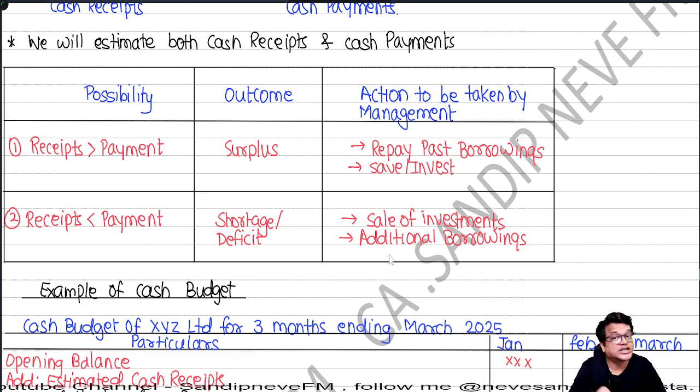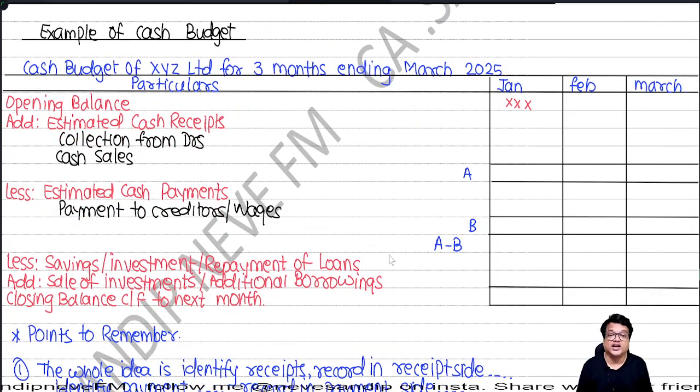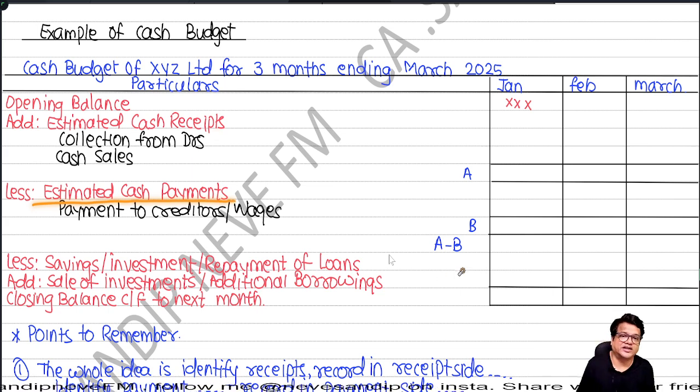Let's see how a cash budget looks. I am very specific. I write an example of a cash budget because if I write no format, people will say, oh sir, format, you have to give us this, or give us a code word. No, it's very simple. How will I get my cash budget done? You start with the opening balance, add what? Estimated cash receipts, subtract what? Estimated cash payments, and I'll get the balance.